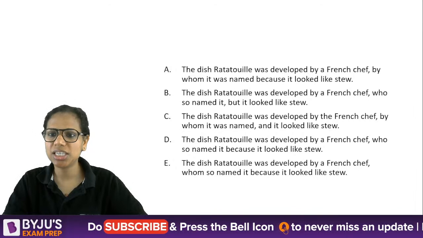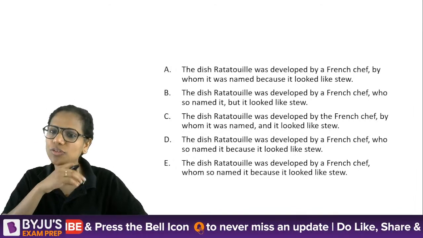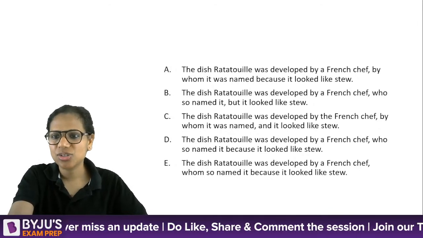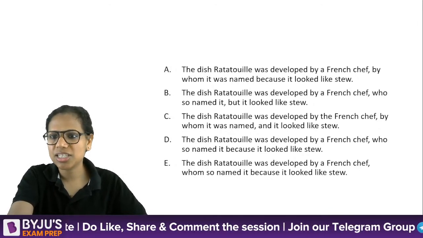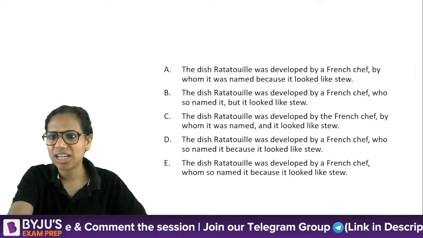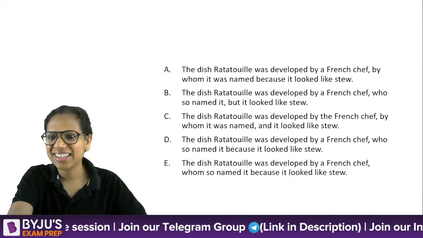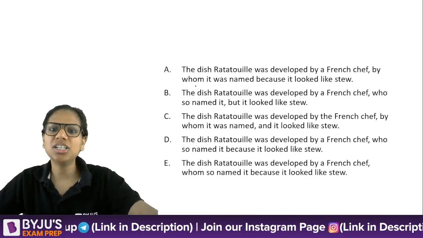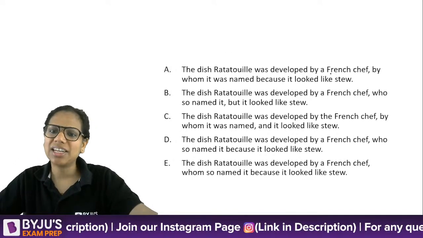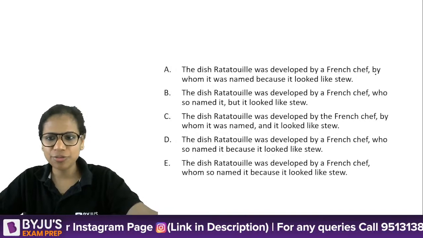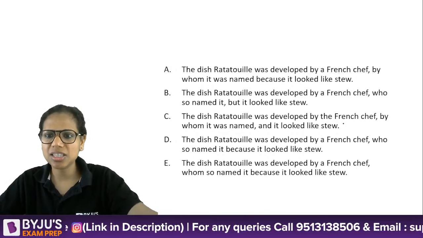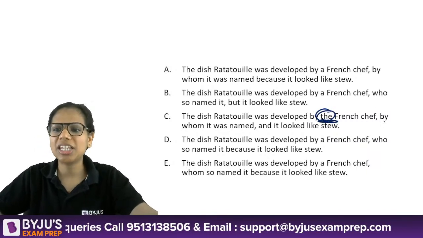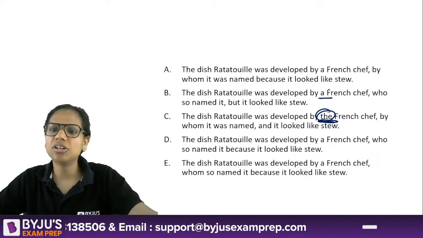Alright, so D, C, that's what I've got. A lot of D's I'm getting. Easy question, right? So, who answered the fastest here, and correctly? I think it was Om. Okay. So the dish ratatouille was developed by a French chef. This part I think is the same except this C. "By the French chef." Am I naming the French chef? No. So it should be "a French chef."